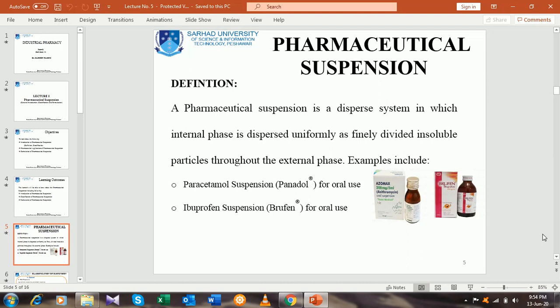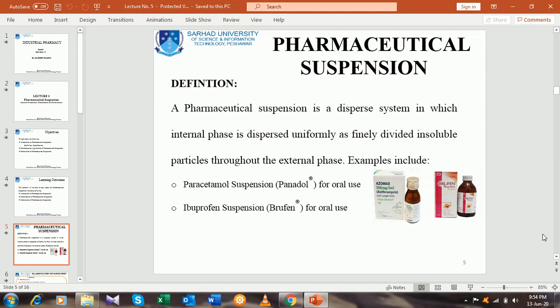Insolubility is the characteristic of the pharmaceutical suspension. If it is soluble, definitely it will form a solution. Hence it is insoluble, and to make a suitable dosage form, it is dispersed uniformly as finely divided insoluble particles in a suitable vehicle or throughout the external phase.